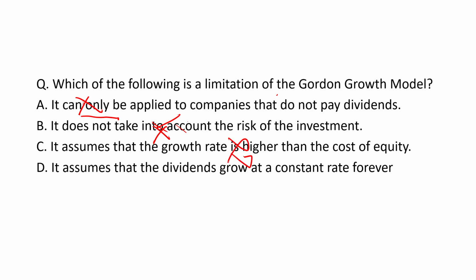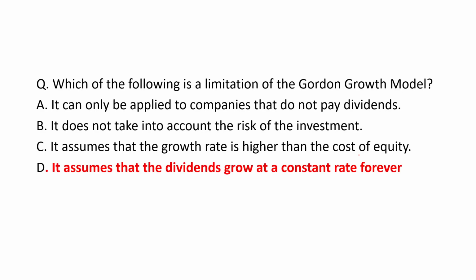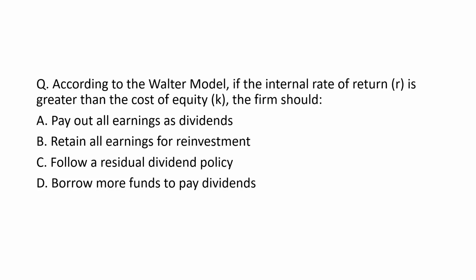This is not a limitation. Now if you check the last option, it assumes that dividends grow at a constant rate forever. Due to this, the biggest limitation of the Gordon model is that it assumes that the dividends grow at a constant rate forever. This is the major limitation of the Gordon growth model. So option number D will be the right answer.